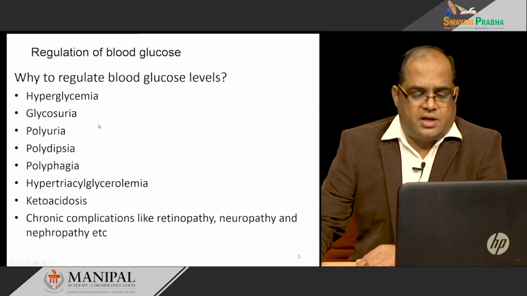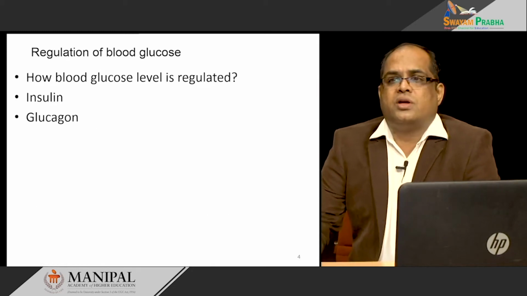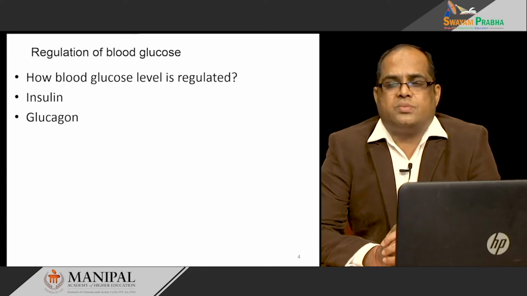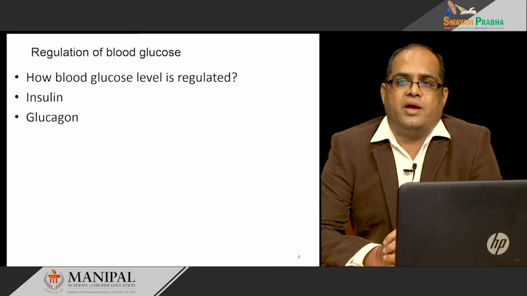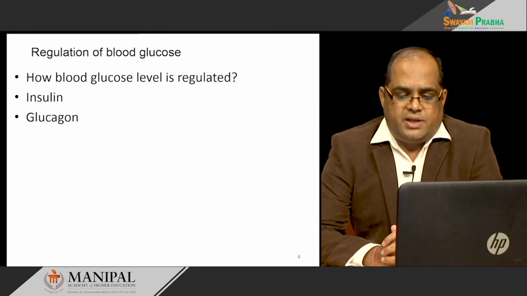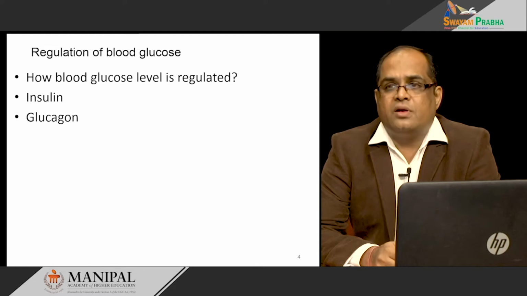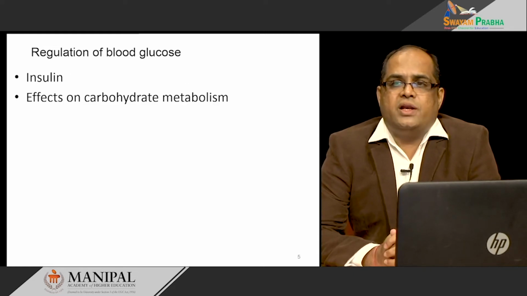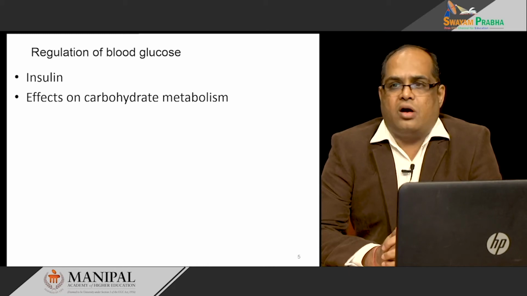Normally this is done by two hormones, that is insulin and glucagon. These two hormones play a very important role in maintaining our blood glucose level. So, we will see how these act. First, we will look into insulin. Insulin is a hypoglycemic hormone.